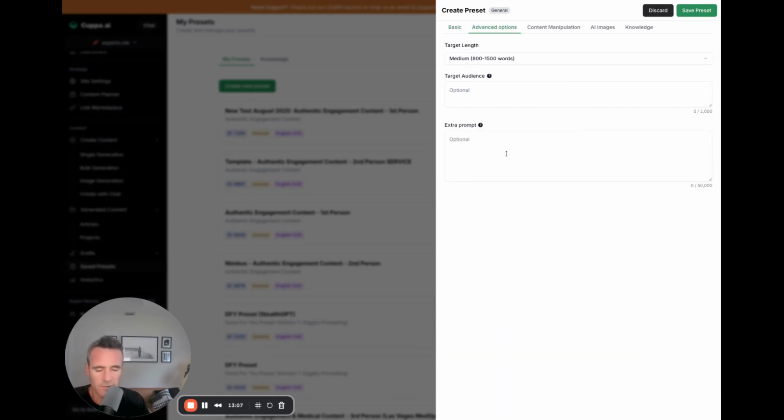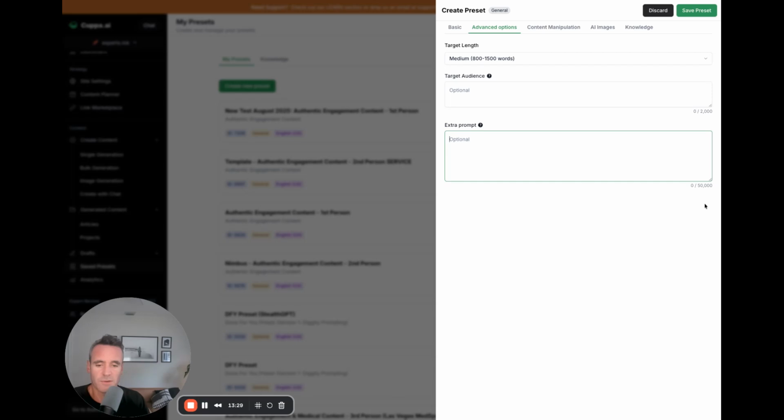Advanced options, the big one that's changed. Target length here. We're adding a custom one. People, I guess, do 10,000 word articles, so we wanted to do that. Be careful with doing that much content. It's in my opinion not the best, but to each their own. Do custom, and then extra prompts.